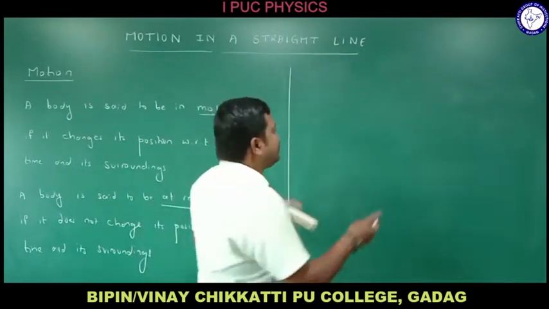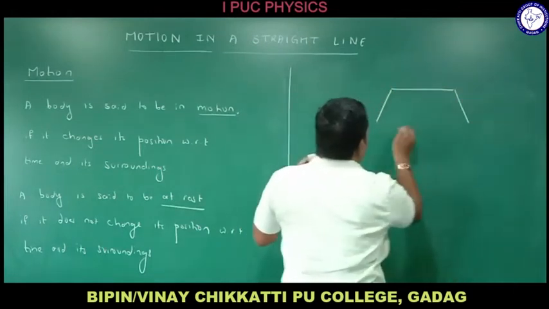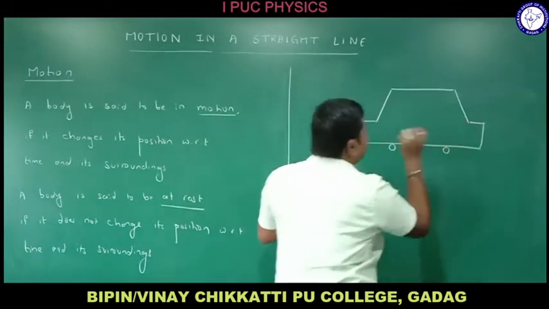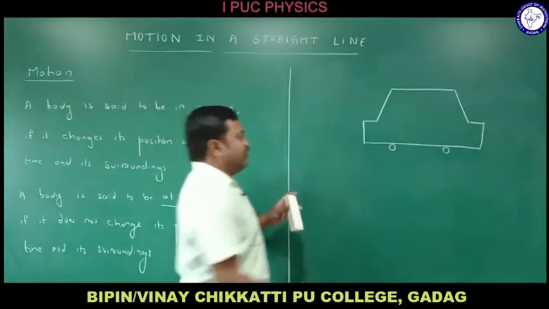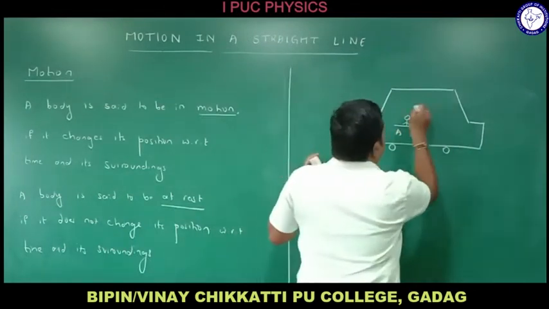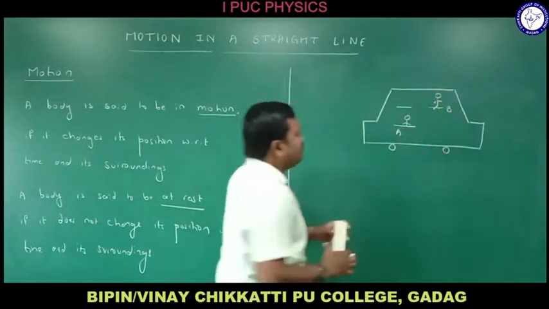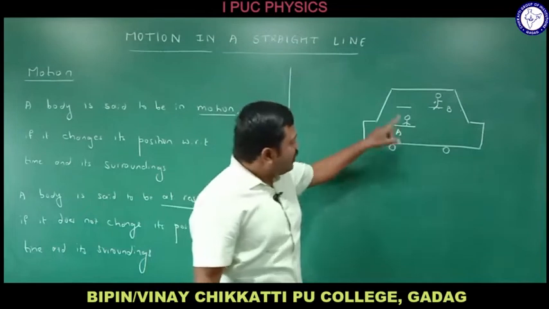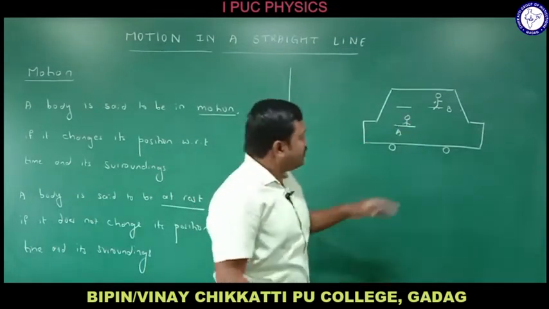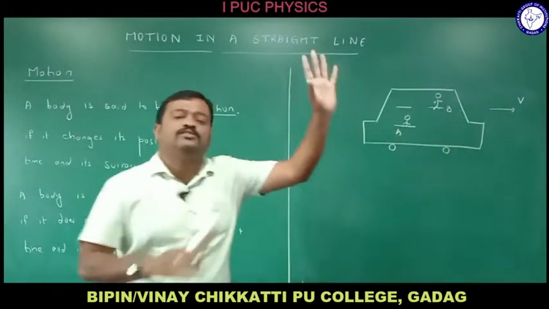Okay, just imagine you are sitting in a bus here, right? So let me take here, this is a bus and you are sitting here, right? Okay, you are sitting at this position. Let me call this person A, and your friend is sitting at this position. Let me call it B here, right? Okay, let me take person A and person B. Let me name them like that, right? Okay, and this bus is moving with a certain velocity, with a certain speed. The bus is moving here, right?